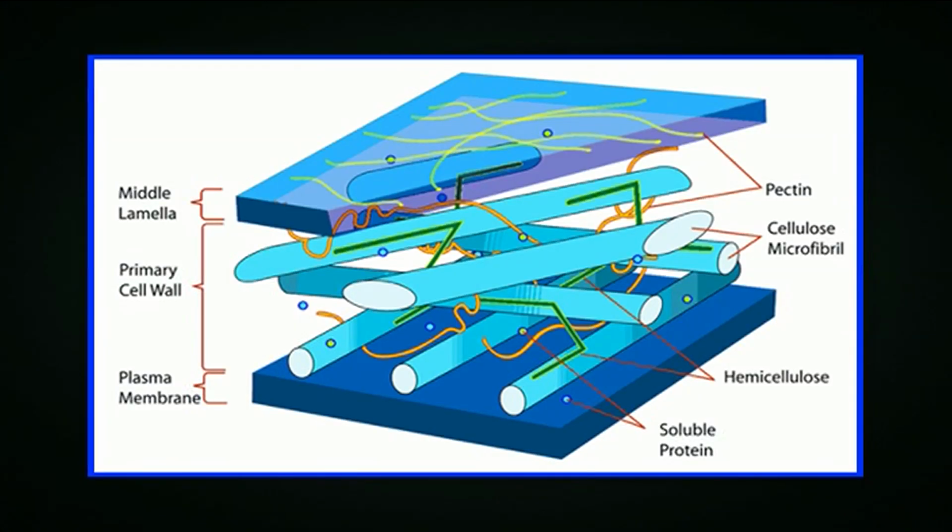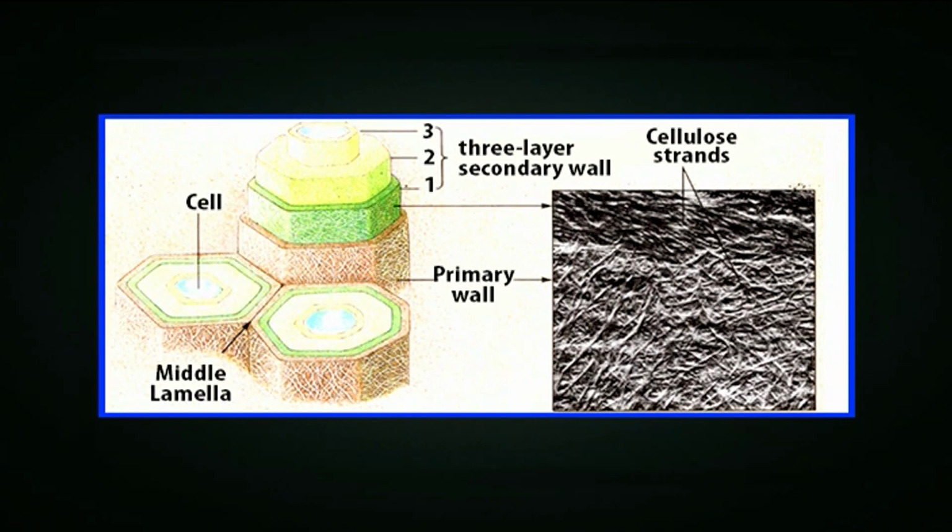Both the structure and function of cell walls change as plant cells develop. The walls of growing plant cells, called primary cell walls, are relatively thin and flexible, allowing the cells to expand in size. Once cells have ceased growth, they frequently lay down secondary walls between the plasma membrane and the primary cell wall. Such secondary cell walls, which are both thicker and more rigid than primary walls, are particularly important in cell types responsible for conducting water and providing mechanical strength to the plant.